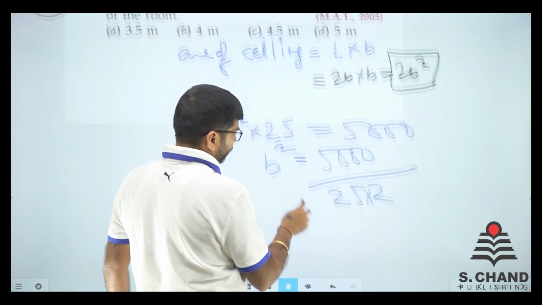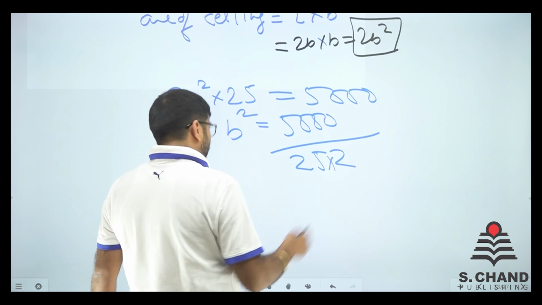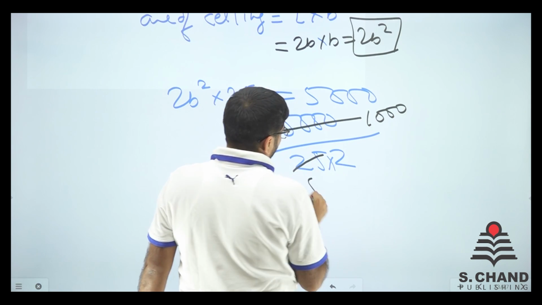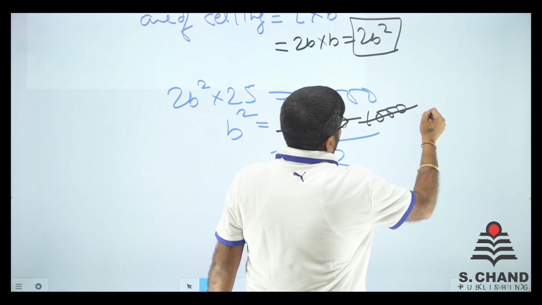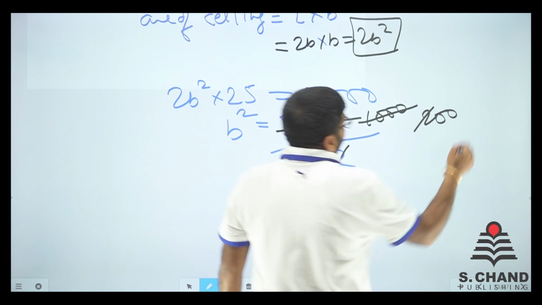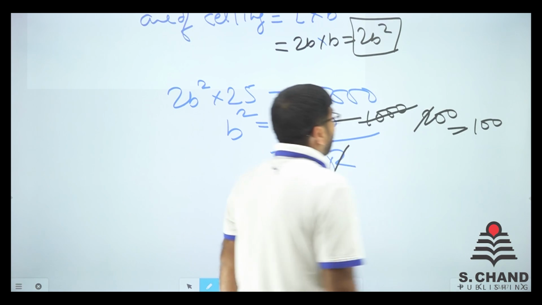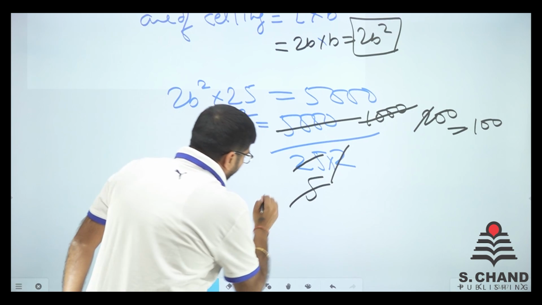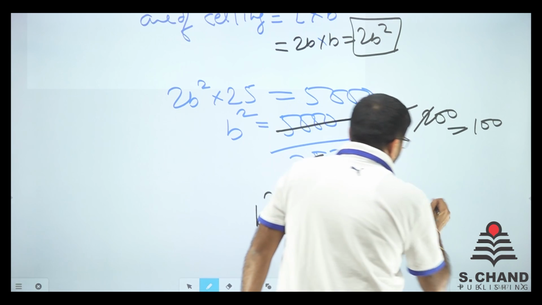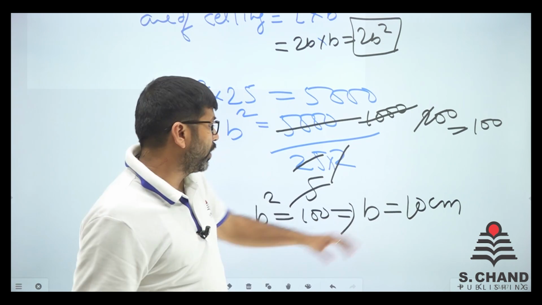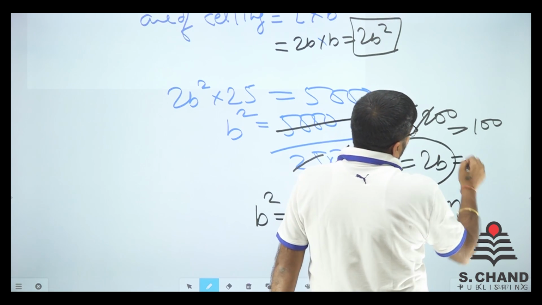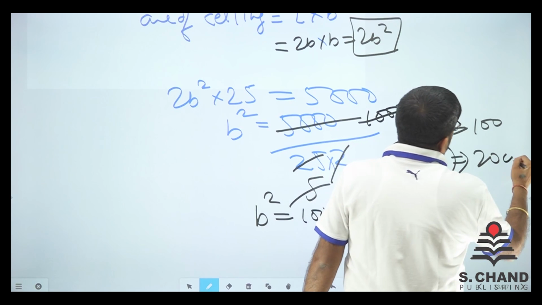So this is 1,000, this is 5, this is 200, so it is 100. So B square is equal to 100. That means B is equal to 10 centimeter. And L was given as 2B, so L is 2 into 10, 20 centimeter.